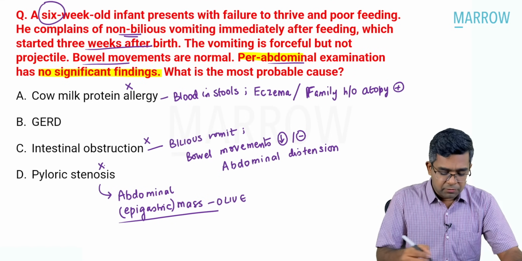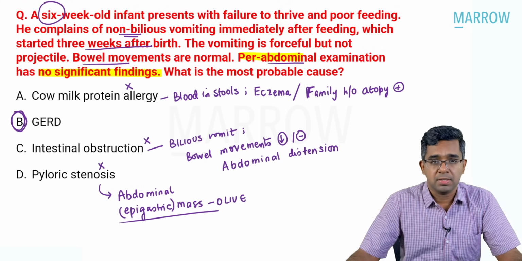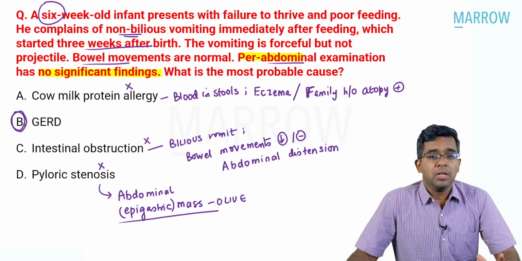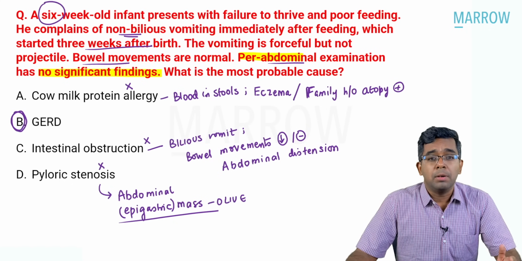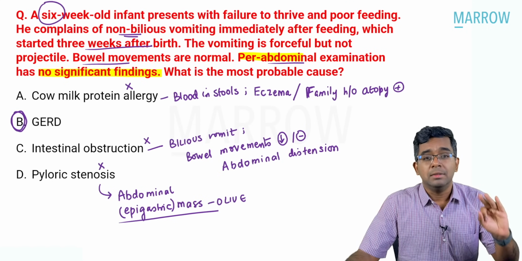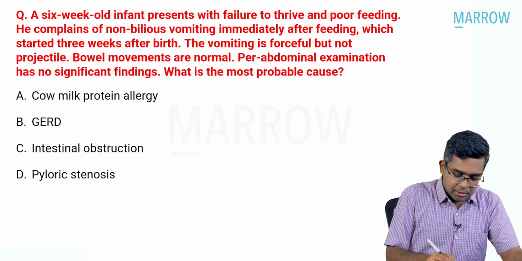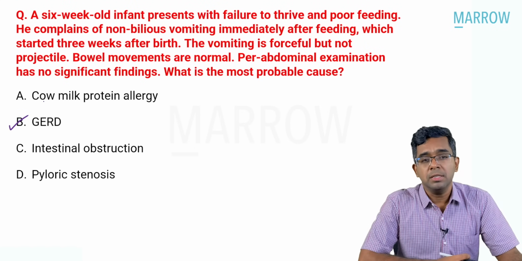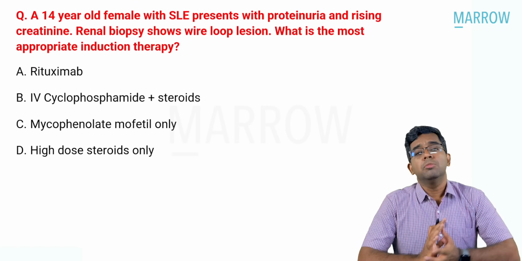So the final answer for this question is going to be GERD. Okay, gastroesophageal reflux disease. So think about this. If you have a presentation which looks like pyloric stenosis, but no per abdomen finding, like no mass is noted, no visible peristalsis is noted, then you think about the possibility of GERD. So that will be the answer for this particular question. Option B, gastroesophageal reflux disease. Okay. Then moving on to the next question.